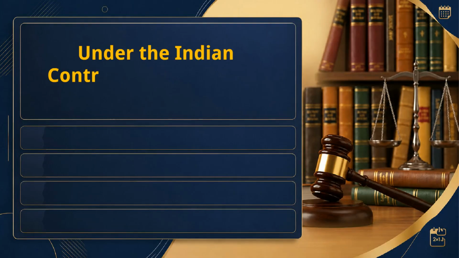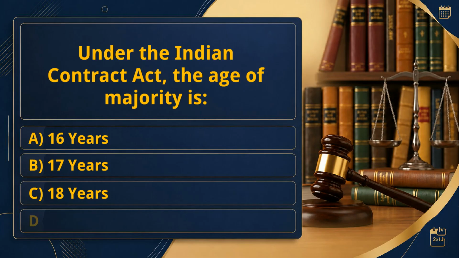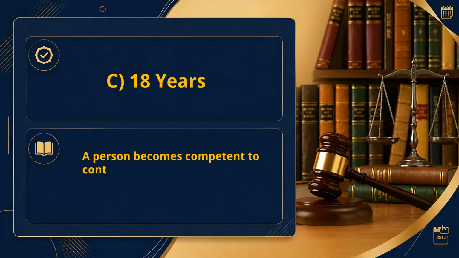Under the Indian Contract Act, the age of majority is: A. 16 years. B. 17 years. C. 18 years. D. 21 years. Right answer: C. 18 years. A person becomes competent to contract after attaining 18 years of age.